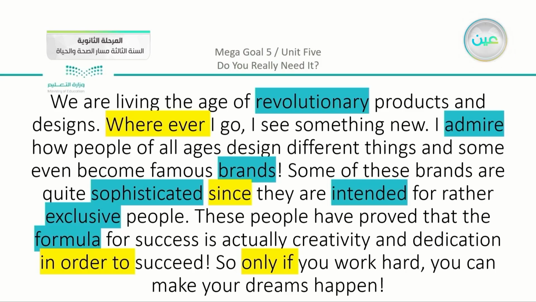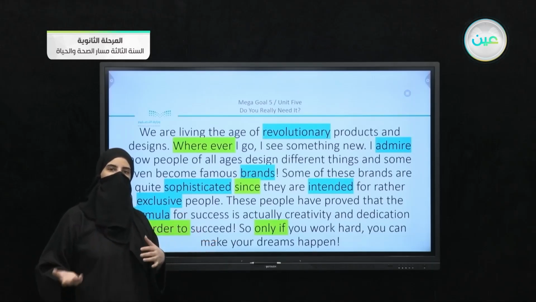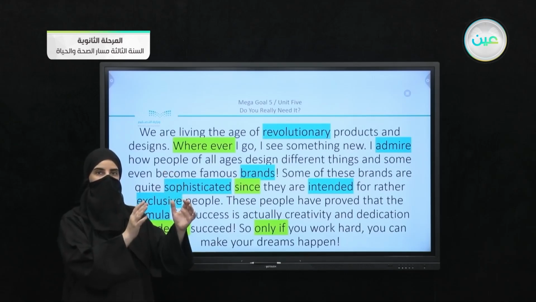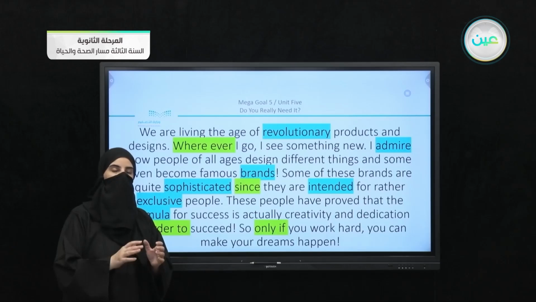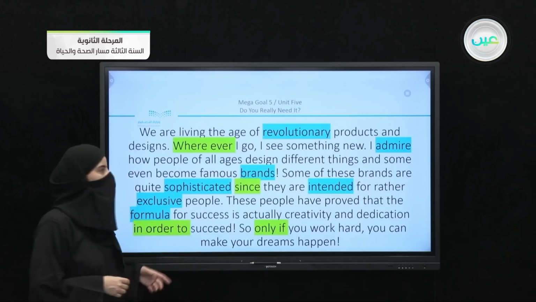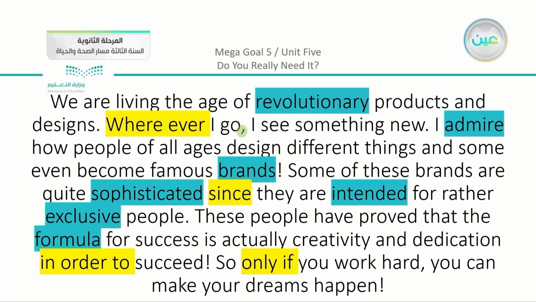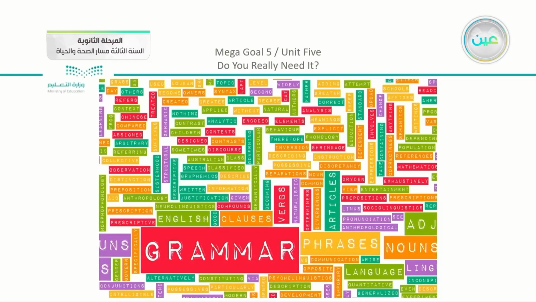So we agreed that we have here examples, we have here different words. We have these words, they come sometimes at the beginning, and if they do, there is a comma. And in two other examples, they are in the middle, and because they are in the middle, there is no comma. Now we're going to complete and see what do we have here. So we do have the parts here, as you can see the commas. We are going to move on, and we're going to talk about adverb clauses, which are the highlighted parts in the yellow color. So the adverb clauses are going to be our grammar lesson for the day.